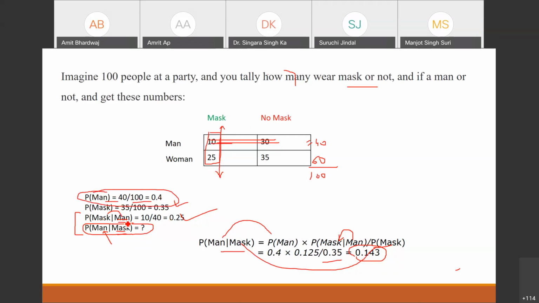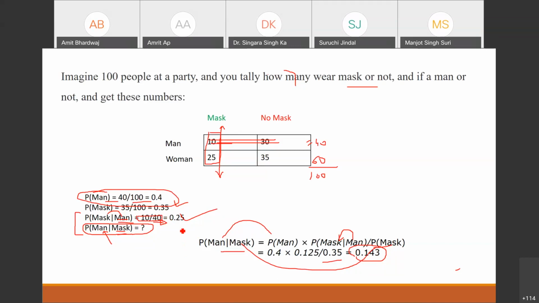Okay, so we have been given this conditional probability: out of 40 men, only 10 have the mask. This conditional probability you can find directly by using this data, right? The issue will be whenever we do not have any data, basically.